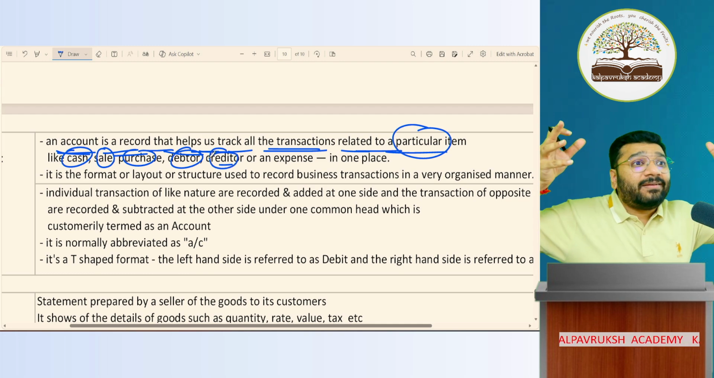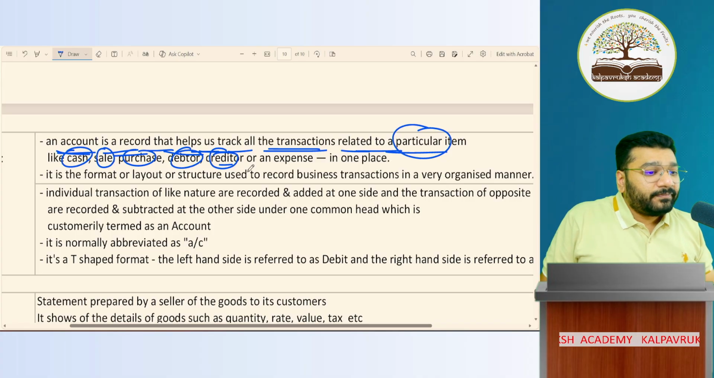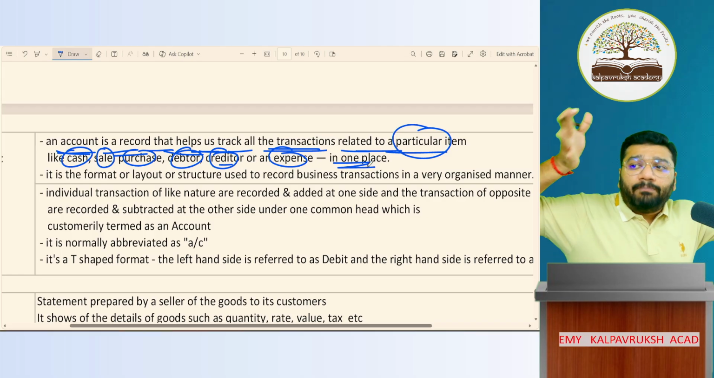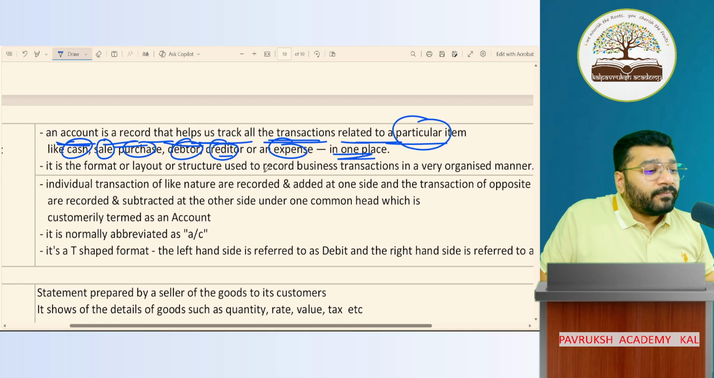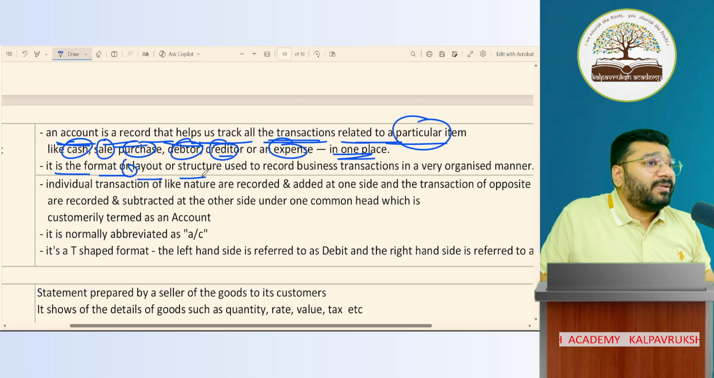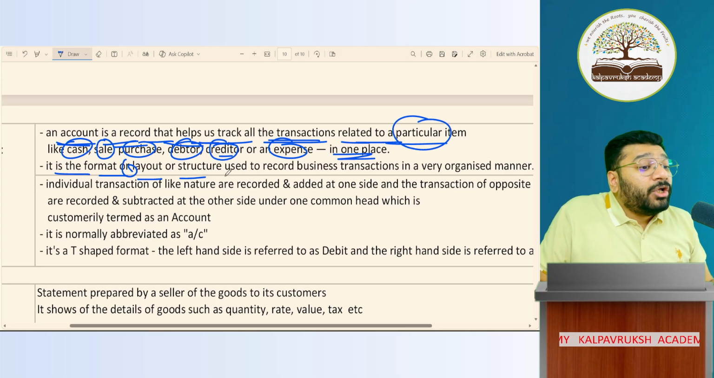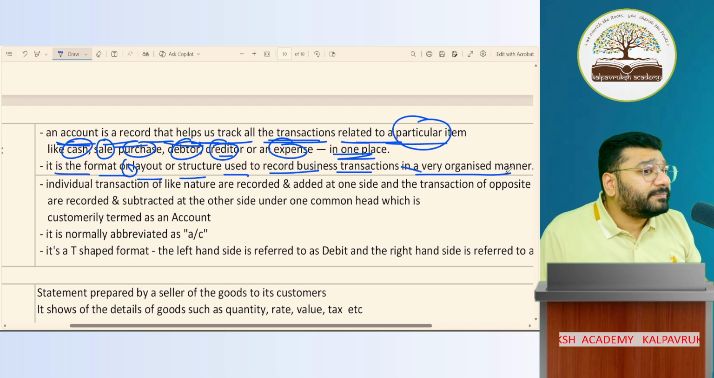Creditor is again a category. So creditor will be multiple people, so those people's accounts we have to open. For expenses, multiple accounts. And all of this is there completely in one place. Which place? Books of accounts. So an account is basically a format or a layout or a structure. Account is nothing but a format, a layout, a structure used to record business transactions in a very organized manner. Got it? Not got it?